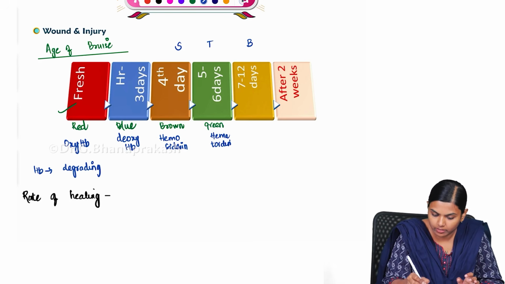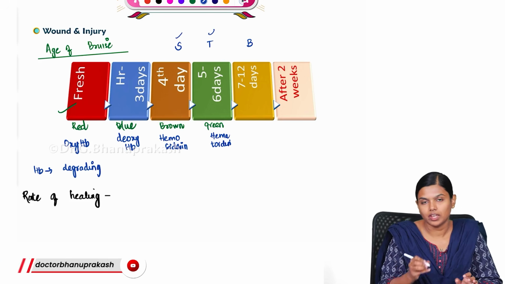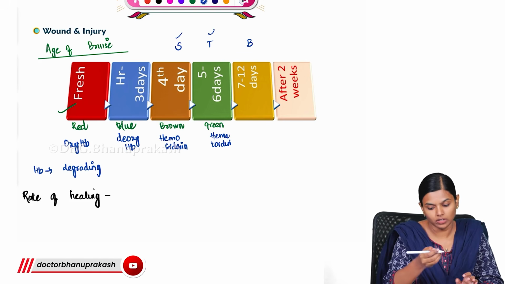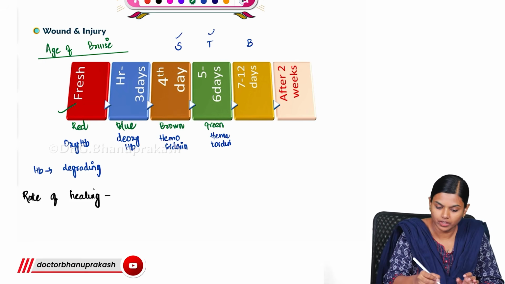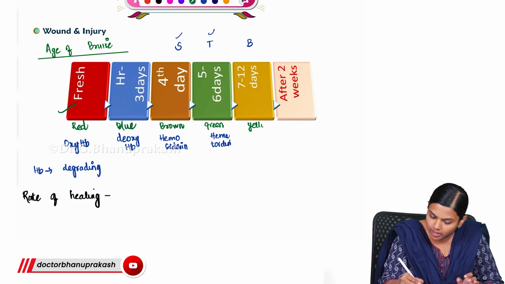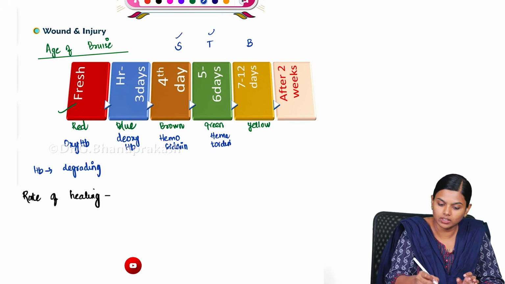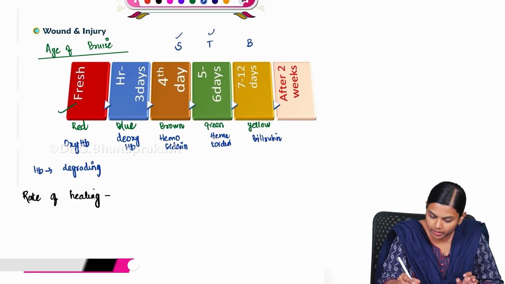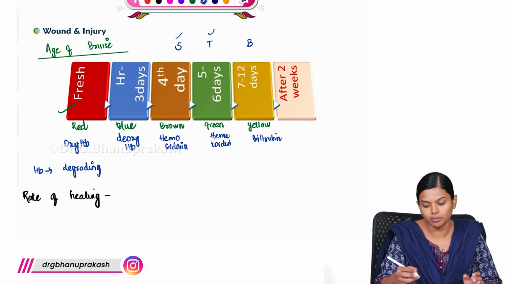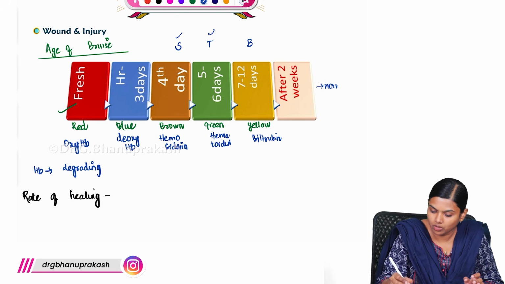Then finally, you will get this yellow color, caused by the pigment bilirubin. So you get bilirubin yellow color by 7 to 12 days, and after 2 weeks it becomes normal.